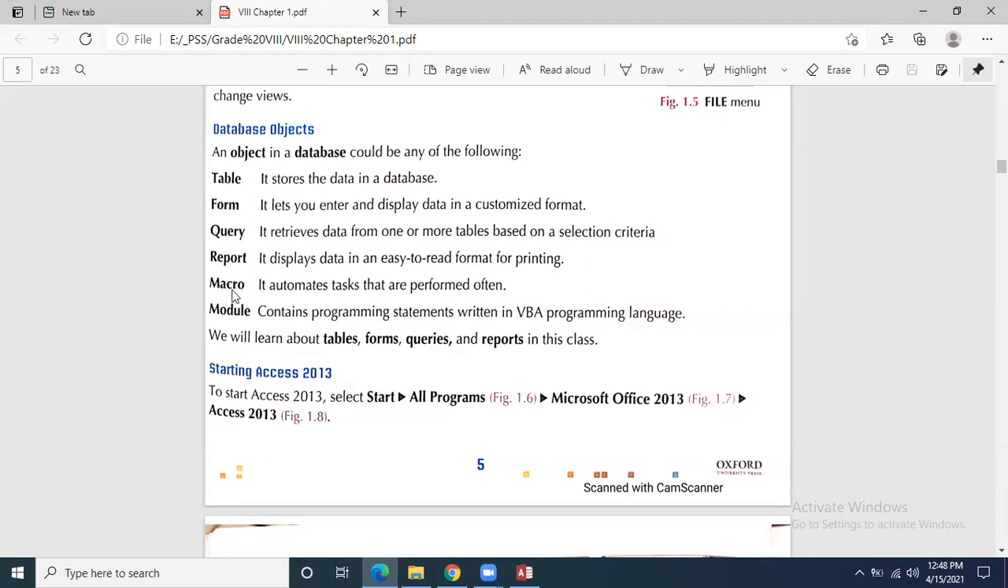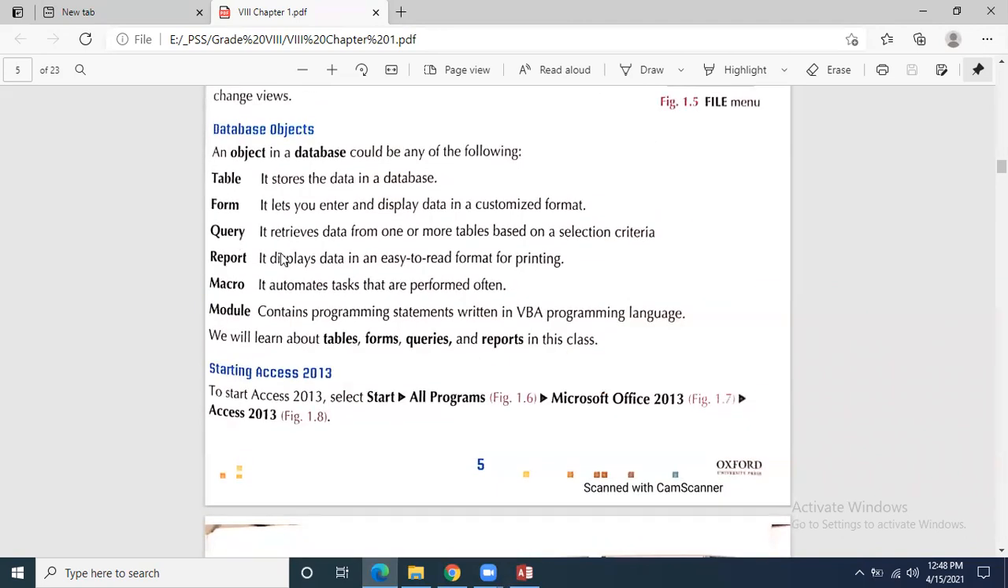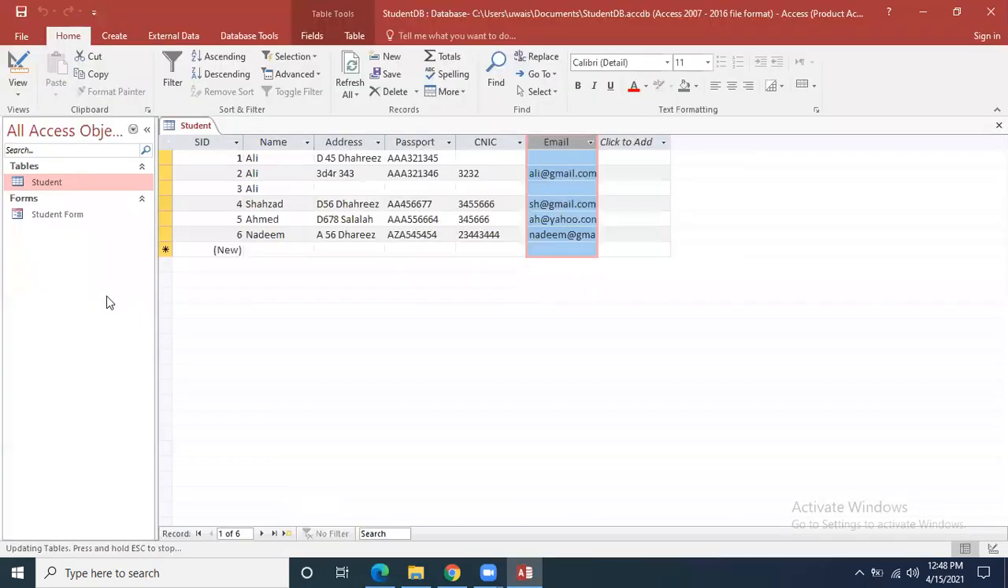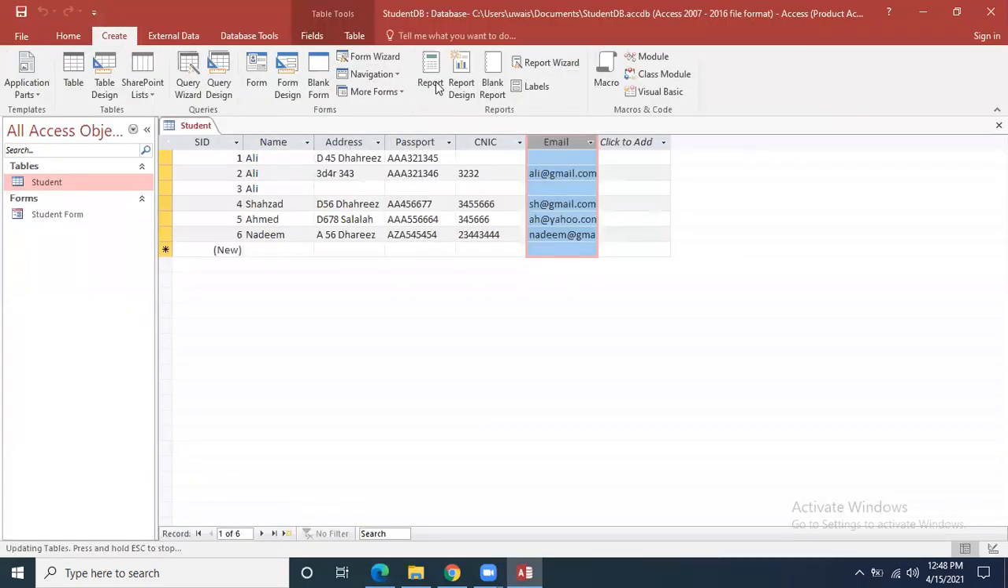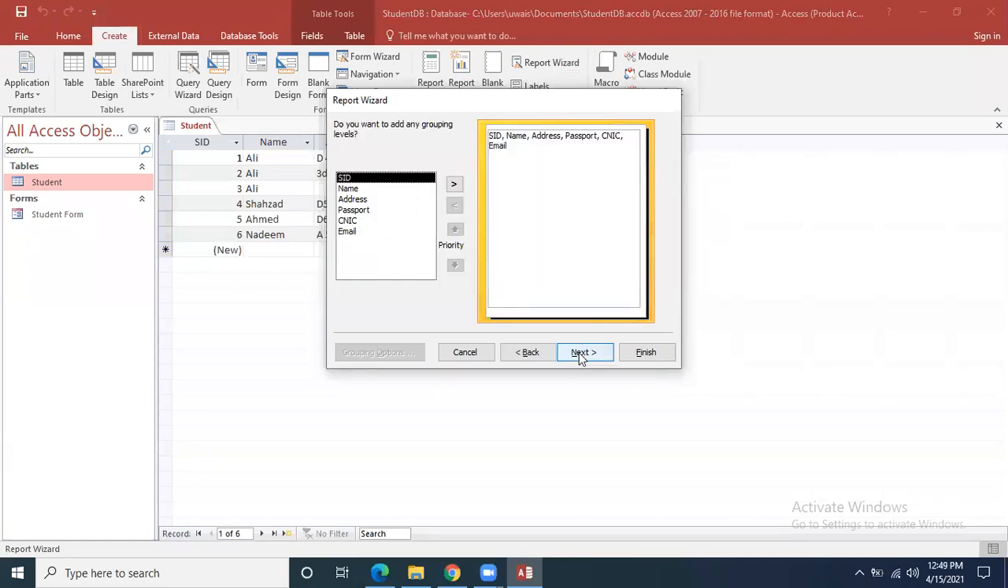Now come towards the next number, which is report. Report is that when we print the data on paper, it is called report. Now see, click on the create button and you go to the report wizard. This is report wizard. So you can create report of this table. Select all fields, click next.